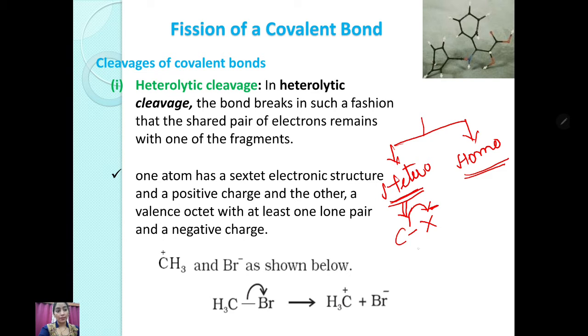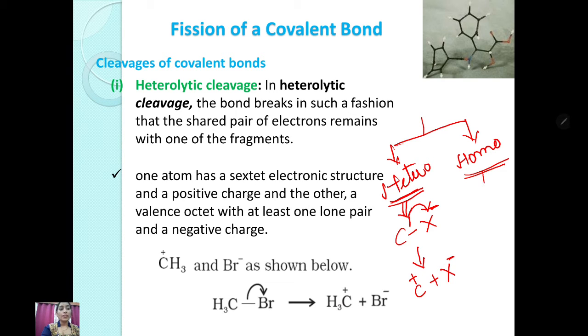Charge will develop. This carbon has a plus charge and this electronegative element has a negative charge. This is the basis behind this type of reaction. One atom has a sextet electronic structure and a positive charge, and the other a valence octet with at least one lone pair and a negative charge.